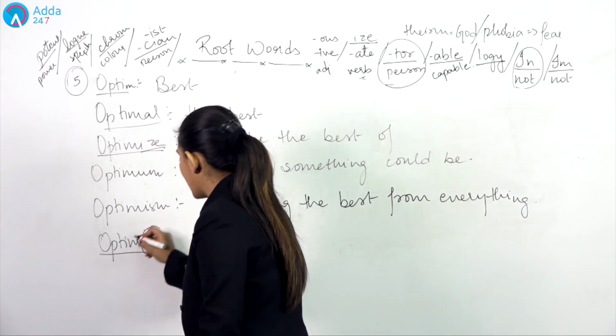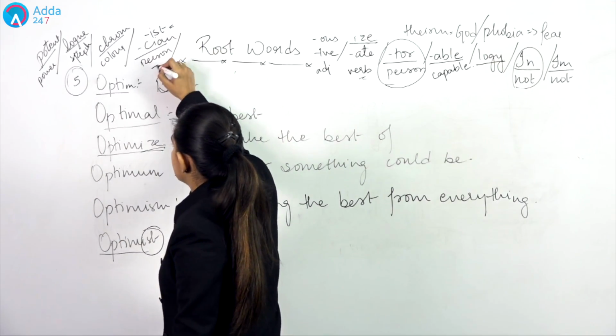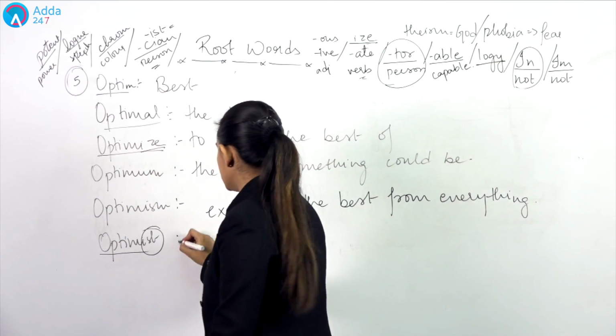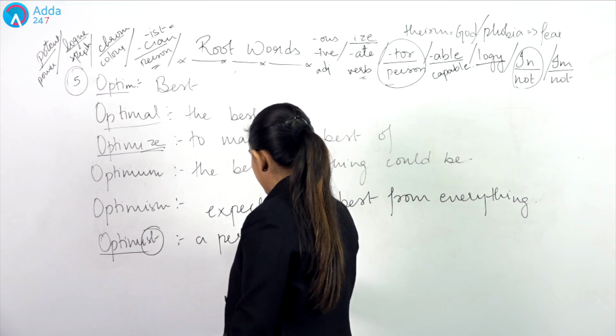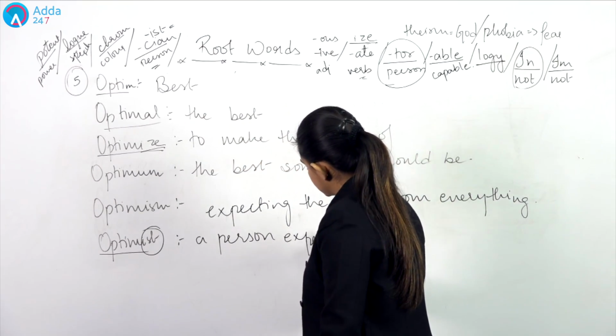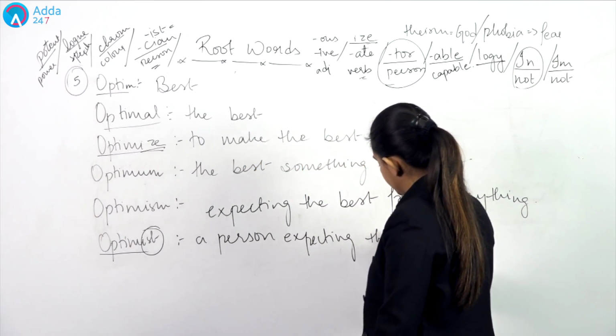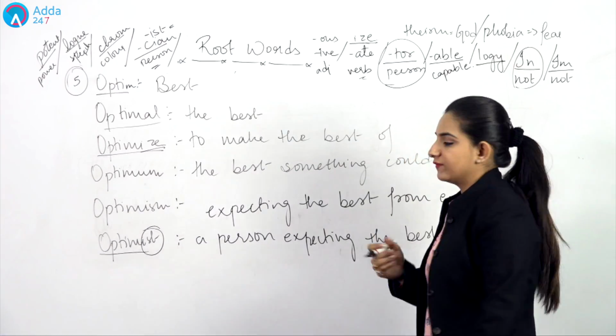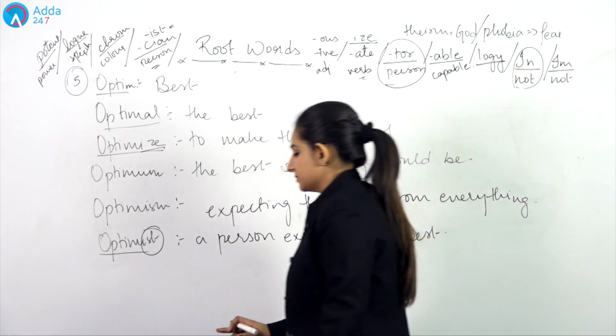So as I told you, IST is a word that defines a person. So optimist is a person expecting the best or the good in everything. That is what we mean by optimist.